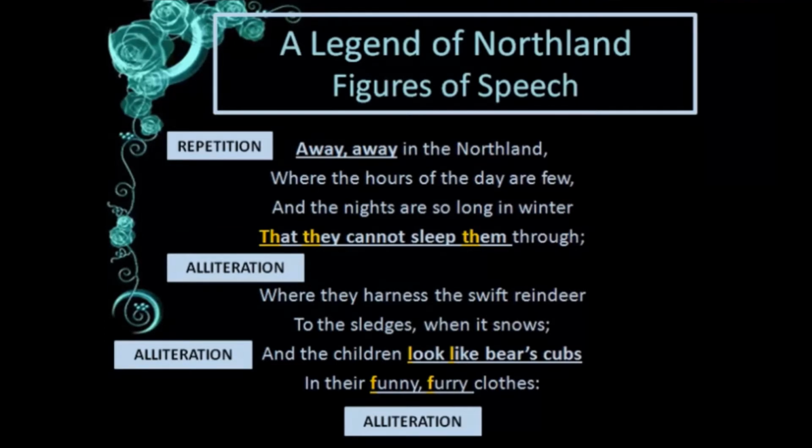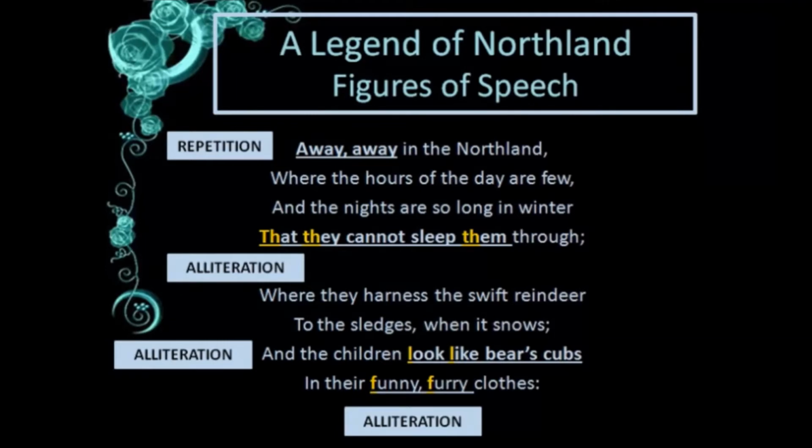If a figure of speech, when they have broken down the poem into four lines, continues with the next line without a break, then that is called enjambment. Here you see, "away in the northland" is given a punctuation, that is a separate line. "Where the hours of the day are few" makes sense, there is a punctuation, so it is a separate line.